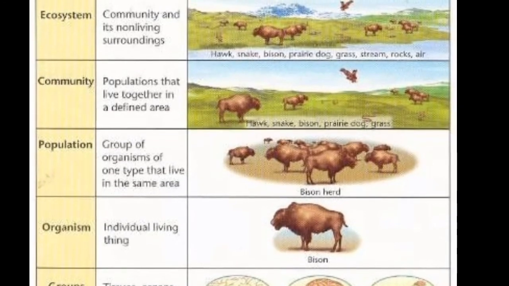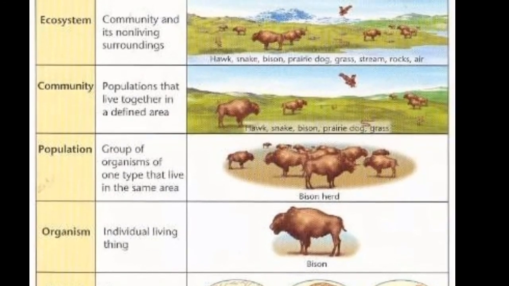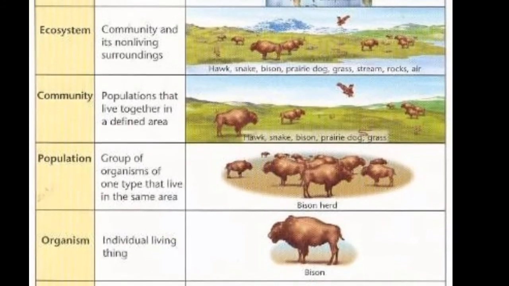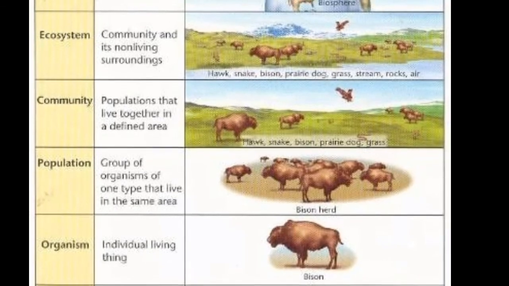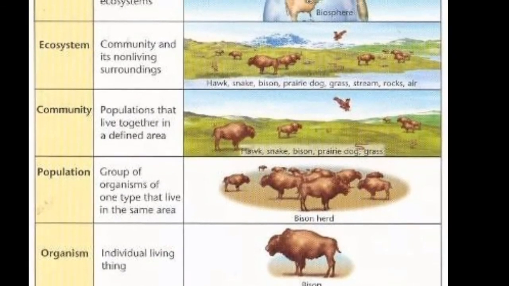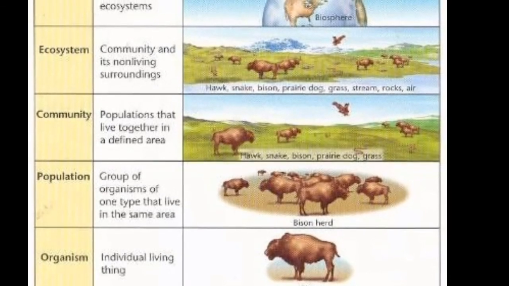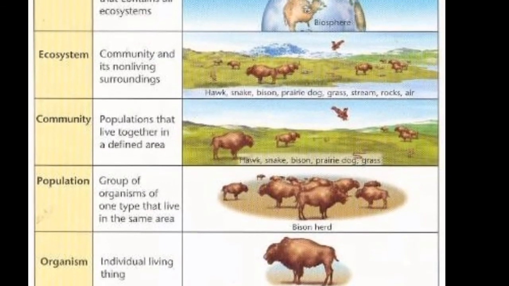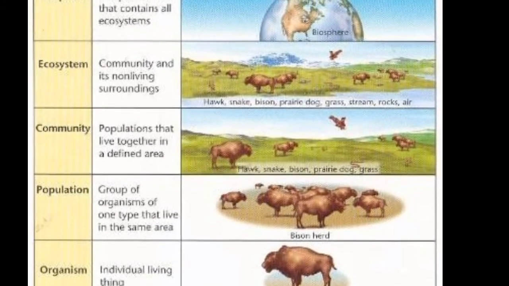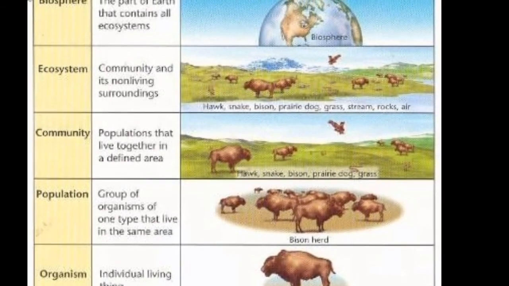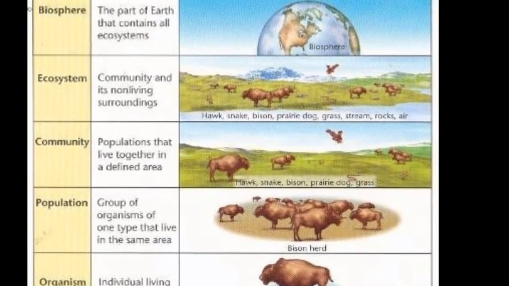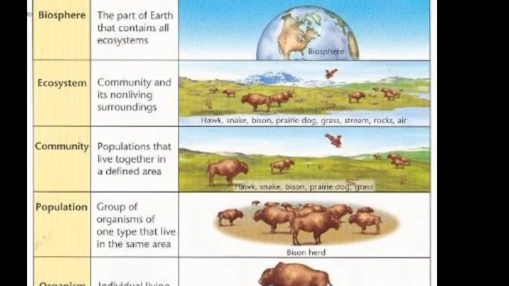Once again, every living organism is dependent on other organisms and non-living things of its environment, and together they form an ecosystem, and all the ecosystems of the world form the biosphere.